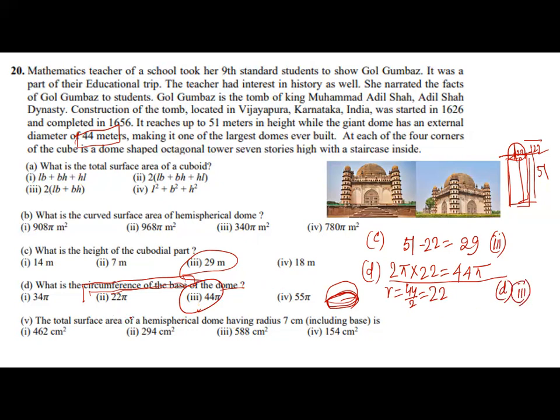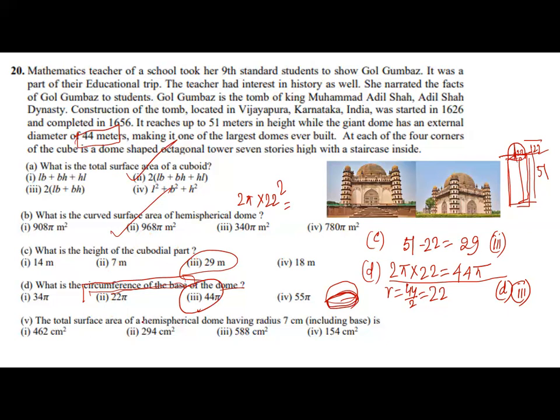Now coming to E. So the first one's answer was this. Second, let me check again. The curved surface area of the hemisphere dome was 968. We applied the formula 2 pi r square, with r as 22 square. Then for the cuboidal part, I got the height as 51 minus 22.